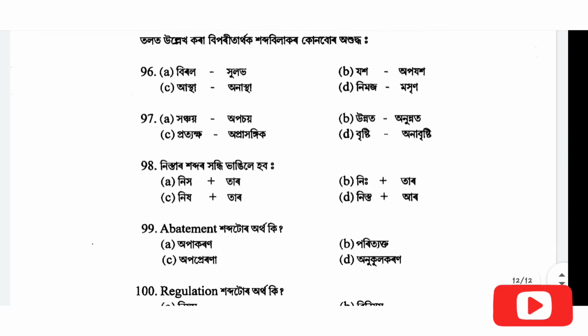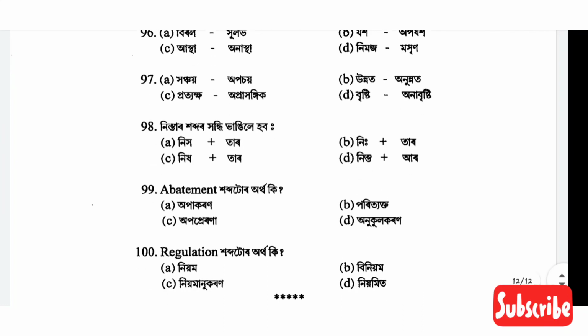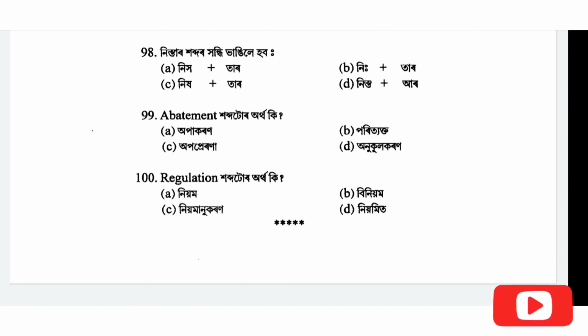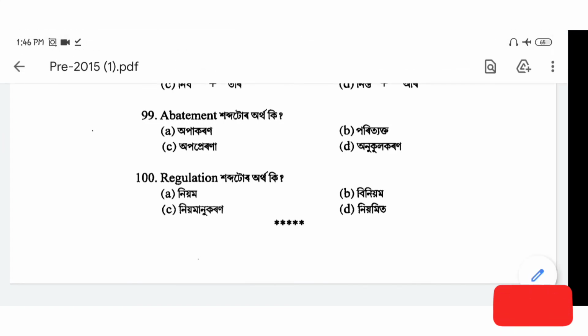Then comes question number 98. What will be the split of the word Nistar? So the correct answer will be option B, ni plus tar. Then comes question number 99. What is the meaning of the word abatement? So the correct answer will be A. Then comes the last question, what is the meaning of the word regulation? So the correct answer will be option B.